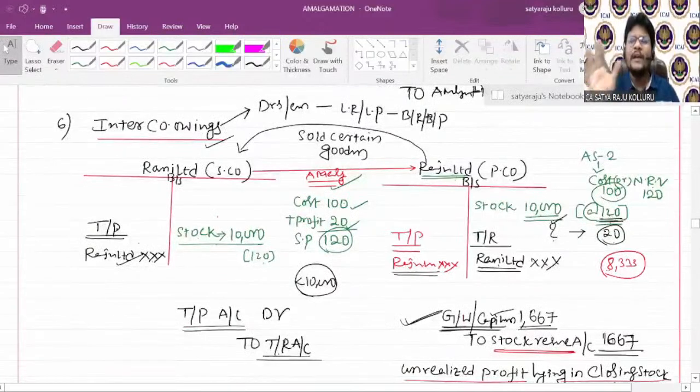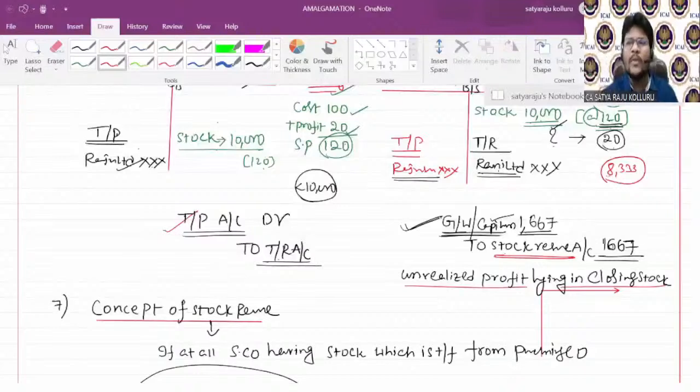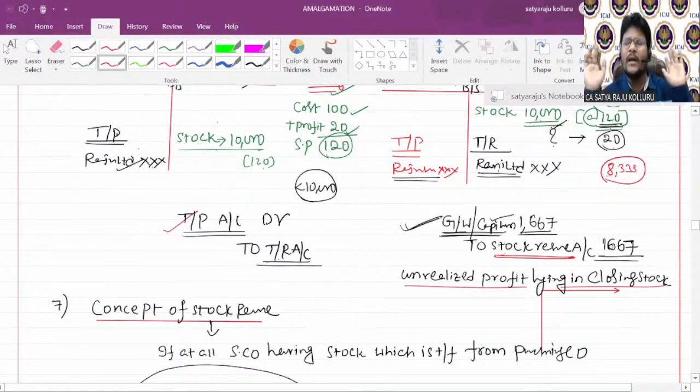Sir, one more important issue we discuss. In case of intercompany owings between the selling company and the purchasing company, we need to eliminate such intercompany owings by passing an entry: trade payable account debit to trade receivable account, loan payable account debit to loan receivable account, bills payable account debit to bills receivable account, creditors account debit to debtors account. So for all types of intercompany owings, the entry will be the same, that is liability account debit to asset account.